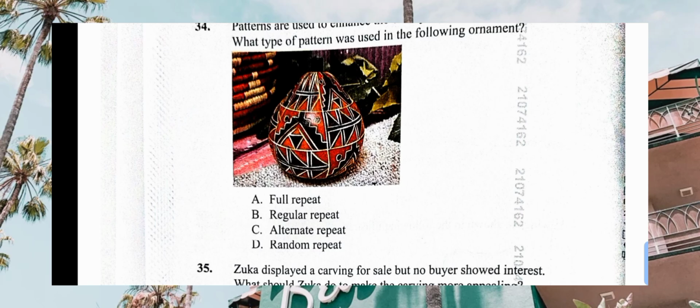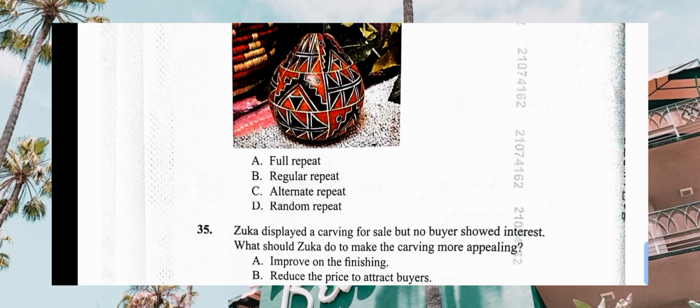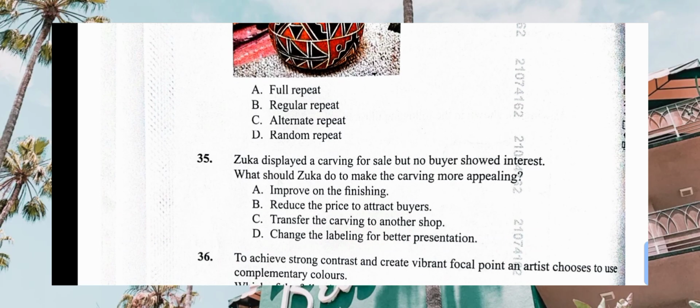Full repeat, we don't have full repeat, that all of them are repeating fully. Regular repeat, no. We have alternative, no, we don't have alternate. Then random repeat, yes. The correct answer there will be random repeat, because they are randomly patterns which are repeated there.